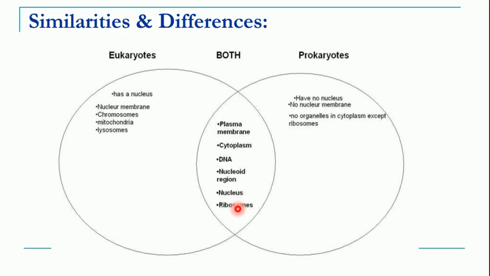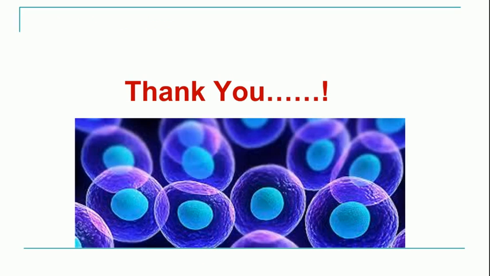And ribosomes. By mistake, nucleus is mentioned, but nucleus is not present in both cells. Ribosomes, they are present in both prokaryotic and eukaryotic cell, right? Ribosomes are present both in the prokaryotic and eukaryotic cell, but nucleus is present only in the eukaryotic cell, and in prokaryotic cell nucleus is absent. Okay, so with this we conclude today's lecture.